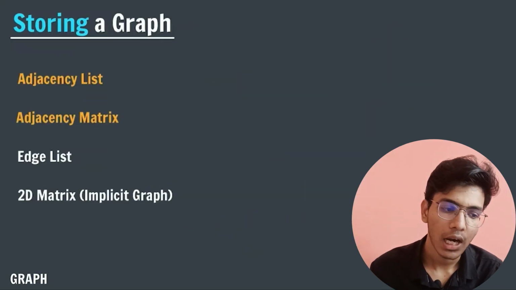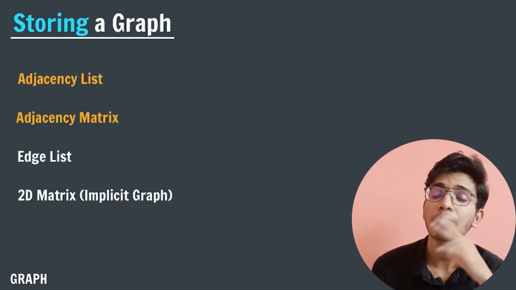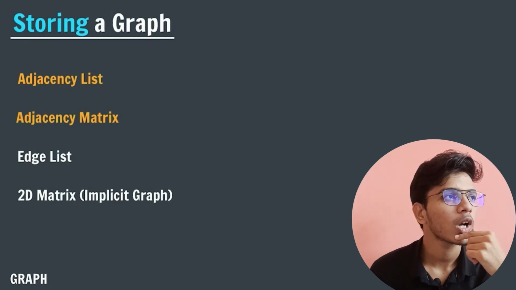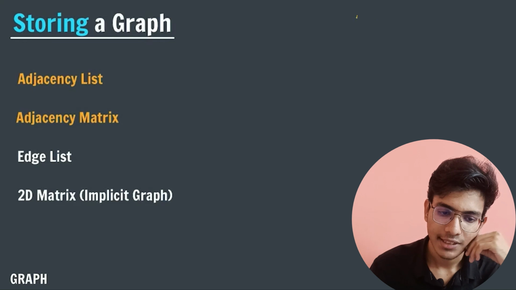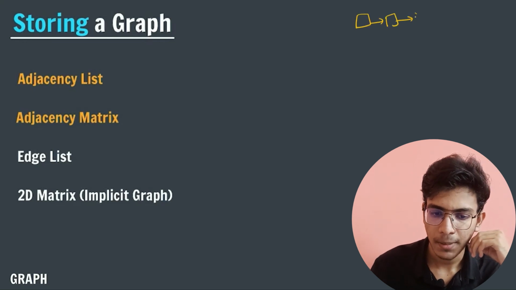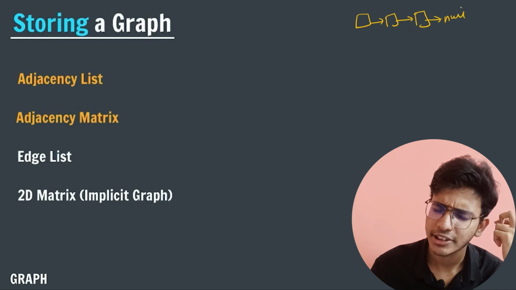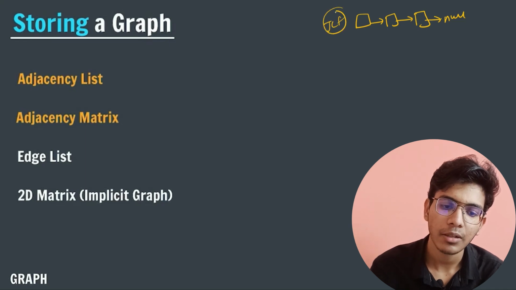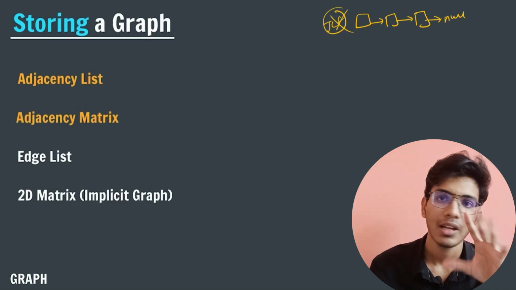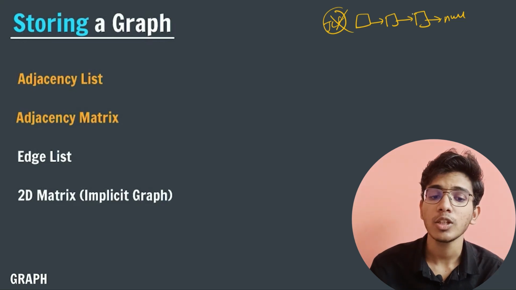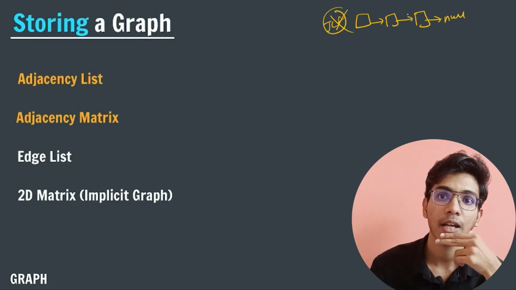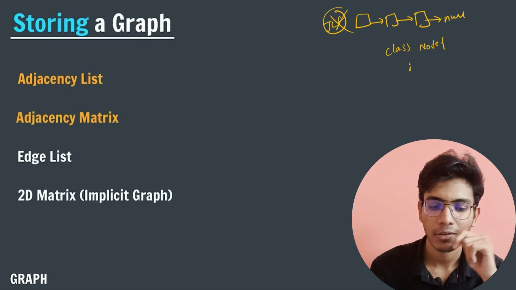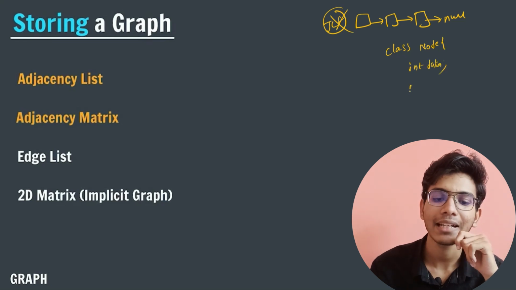Now let us talk about how we represent a graph. How do we represent a graph? If you recall the concepts of linked list, if you recall the concepts of binary trees, let us consider that this is my linked list. Now, if you recall the concepts, what I did to represent a particular graph without JCF is implement my graph from my linked list from scratch. In order to implement that, I have created a node class. So I have created class Node, and in the Node class I have stored int data and Node next.